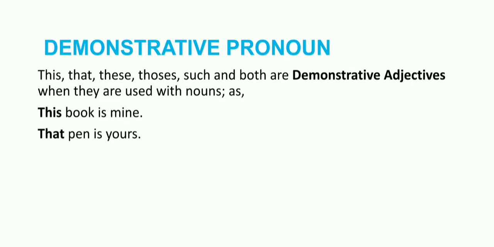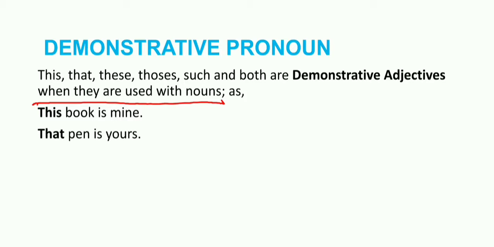But the only difference between a demonstrative adjective and a demonstrative pronoun is that when a demonstrative adjective is used, it is always used with a noun. Demonstrative adjectives always come immediately before the noun.